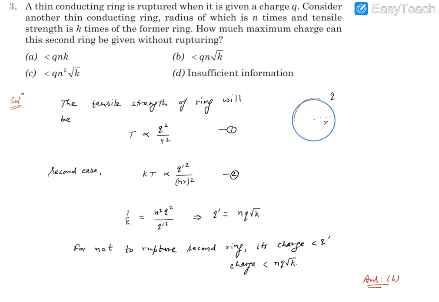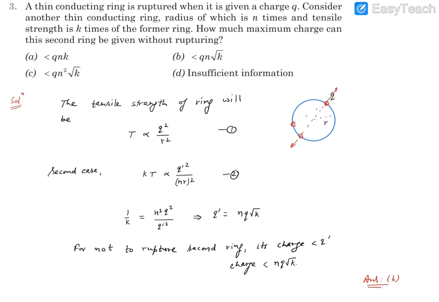So let's consider this is a charged ring which is conducting in nature. So it has a charge q and its radius is r. Now you will find if you consider any element of charge over here, then there will be another element of the charge here. They will be repelling each other. Their charges will be part of the q, we can call it a dq, but they will be repelling. Moreover, the charge over here will also repel it. The charge over here will also repel it. So they will feel repulsive forces.